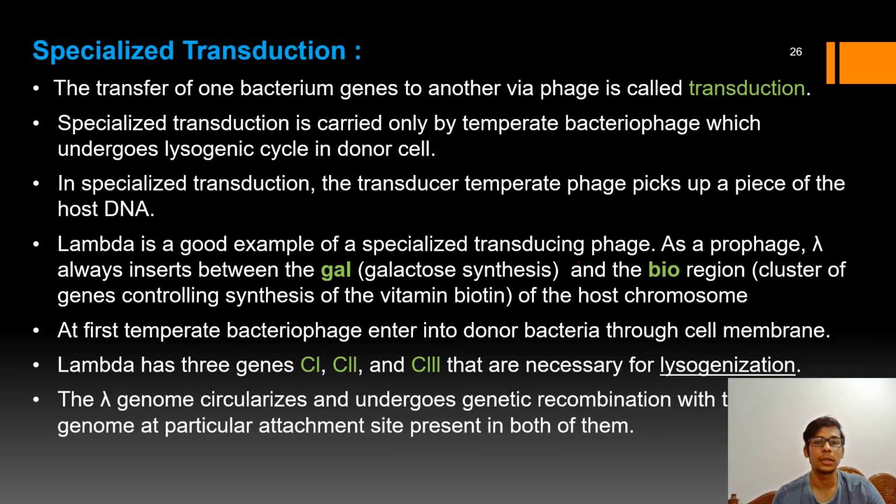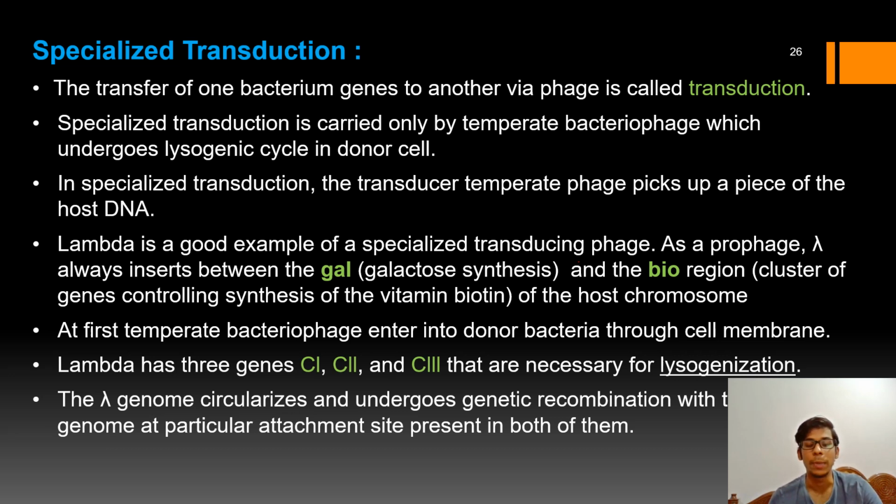Now let us talk in detail about specialized transduction. Specialized transduction is when a few of the genes of one bacterium are transferred to another bacterium via a bacteriophage or a virus particle; that is known as transduction. Now this specialized transduction is only carried out by temperate bacteriophages.